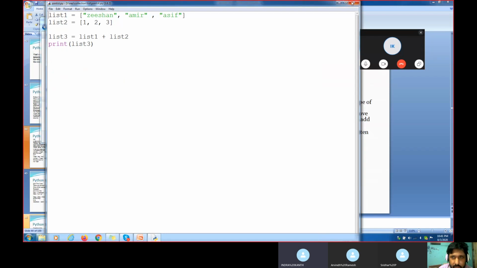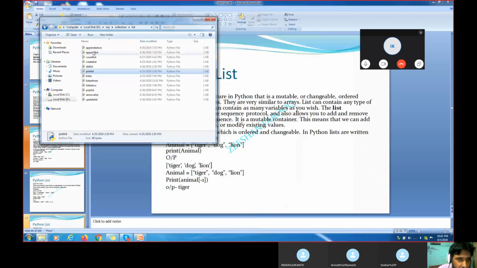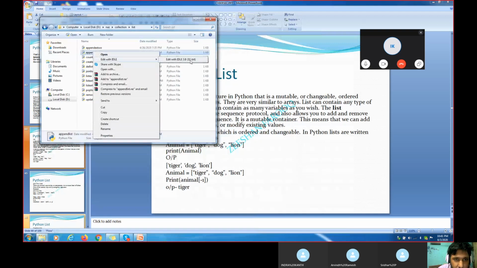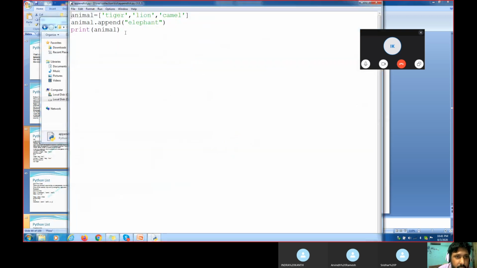Because this is an interview question when you apply for a Python development job or Python scripting job: what is the difference between the join method and the append method. You saw the example when we opened this append one. I have added one more append one, right?